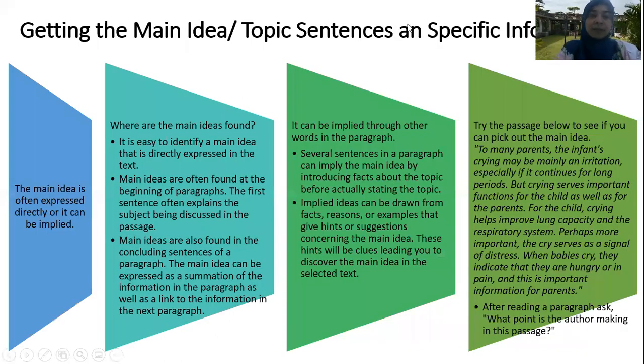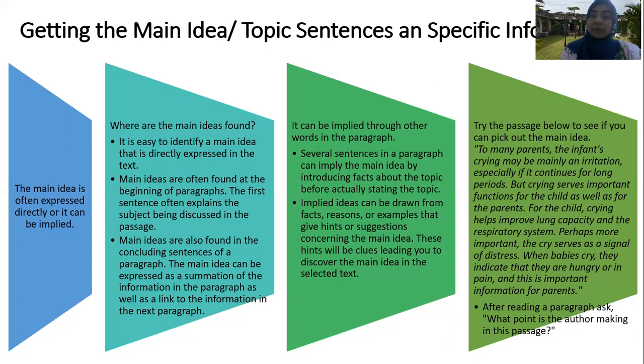Okay. Our first material is about getting the main idea from the topic sentence or from specific information. As we know, the main idea is often expressed directly, or it can be implied. What do we mean by expressed directly? It means that it is written down in the text, so by reading the text, we know what the main idea is.